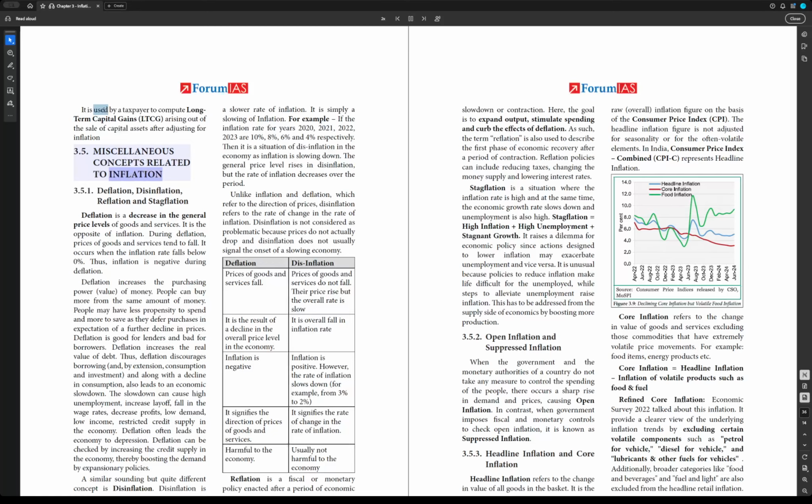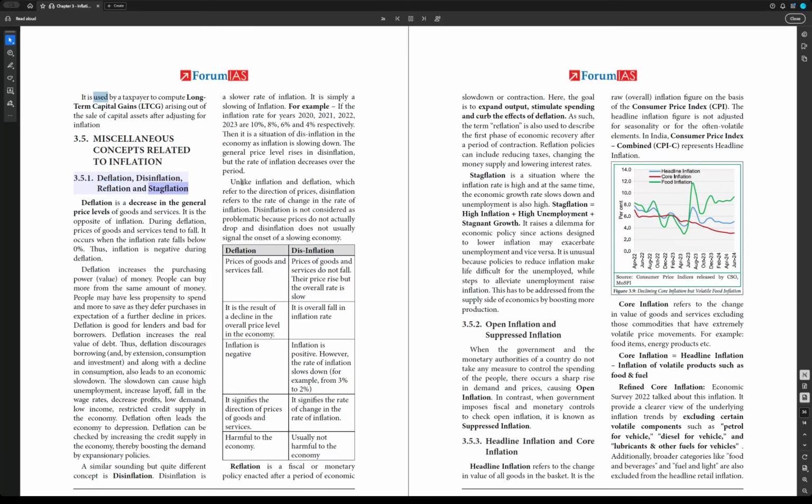3.5. Miscellaneous concepts related to inflation. 3.5.1. Deflation, disinflation, reflation, and stagflation. Deflation is a decrease in the general price levels of goods and services. It is the opposite of inflation. During deflation, prices of goods and services tend to fall. It occurs when the inflation rate falls below 0%. Thus, inflation is negative during deflation. Deflation increases the purchasing power, value, of money. People can buy more from the same amount of money.